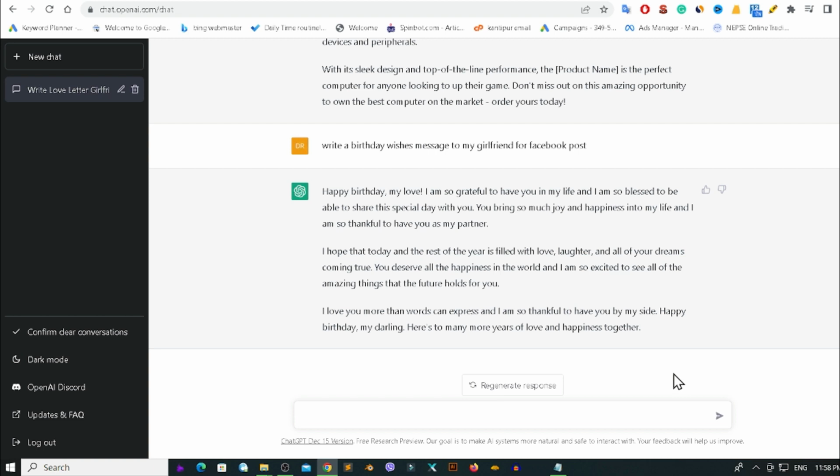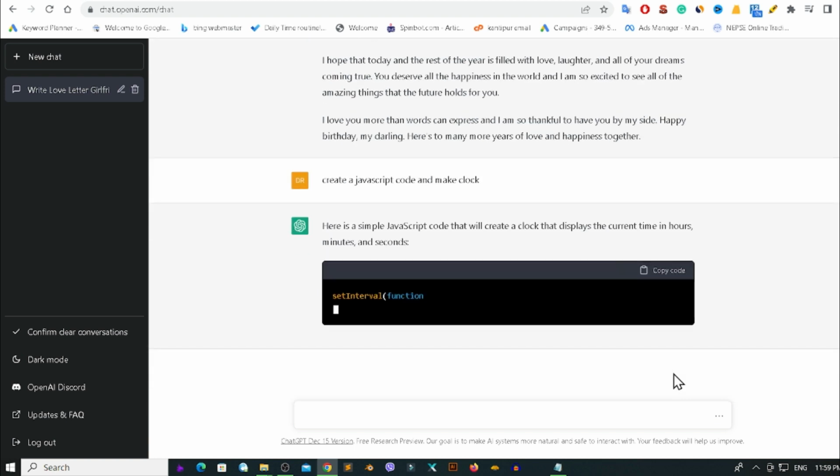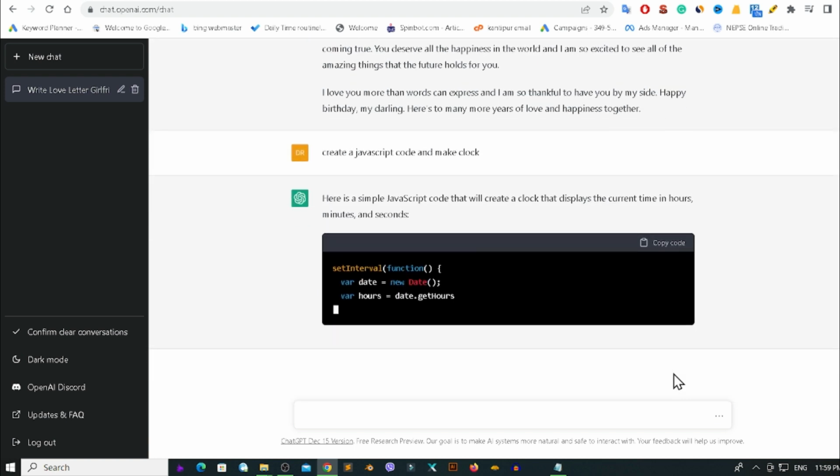So I'm just typing "create a JavaScript code to make a block," and I'm pressing enter, and it will create a JavaScript code to make a block.